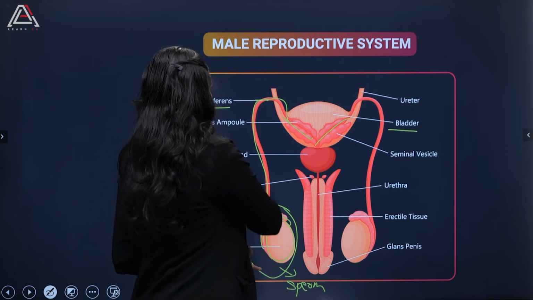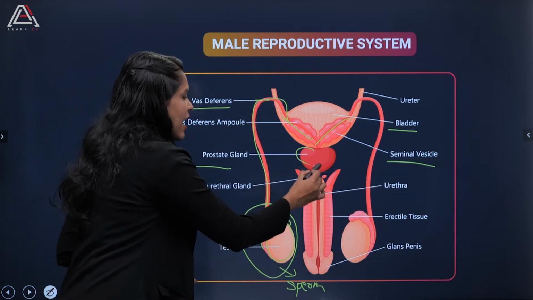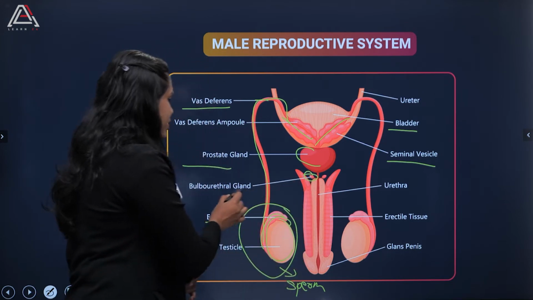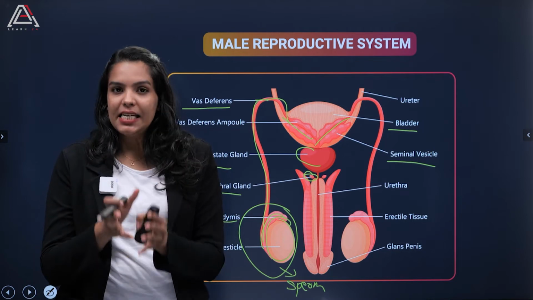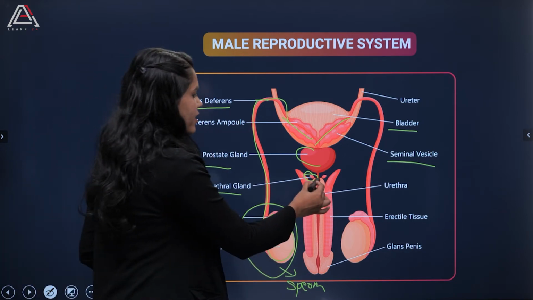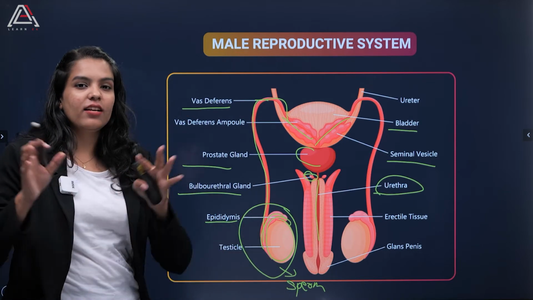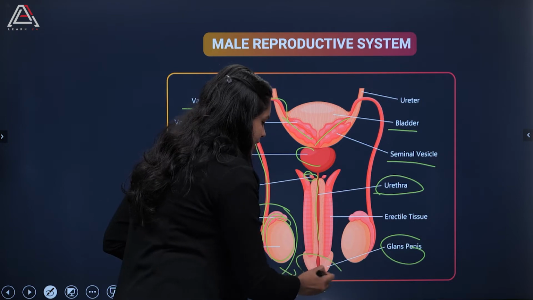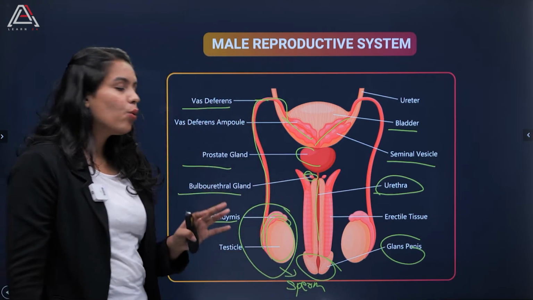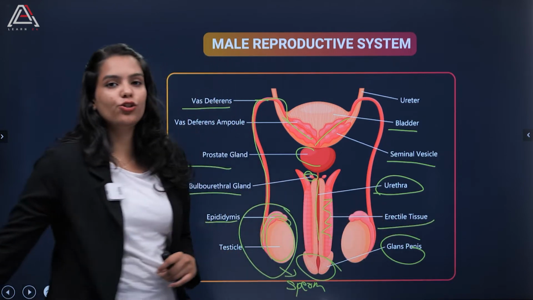which then will be exposed to a lot of glands, and those glands are seminal vesicle, prostate gland and then bulbourethral gland, and all of them basically converge to a single point, and that single point is nothing but the urethra, and this urethra ends in an enlarged tissue which is called the glans penis, and this penis is covered by a tissue which is called erectile tissue, right?